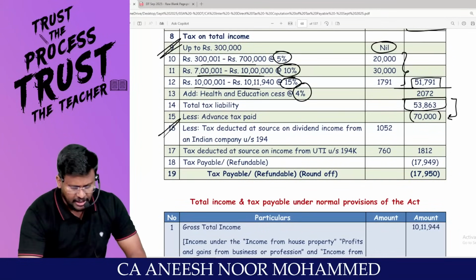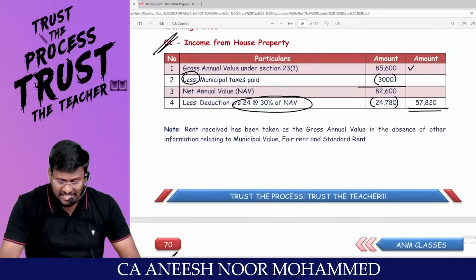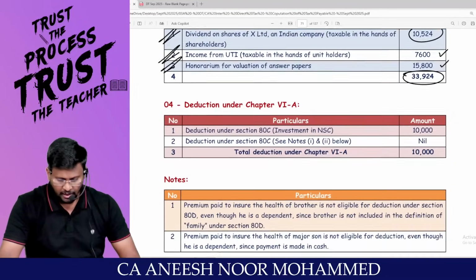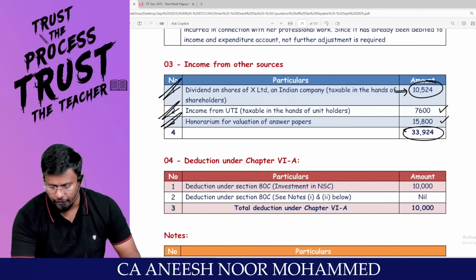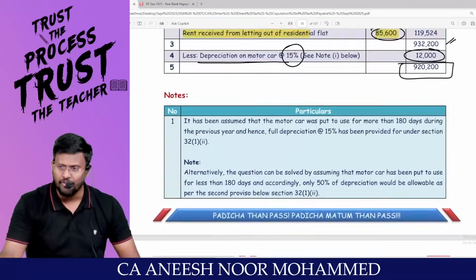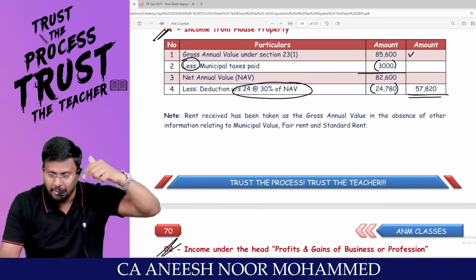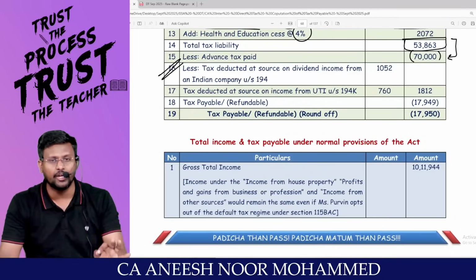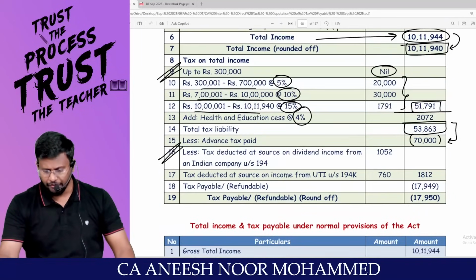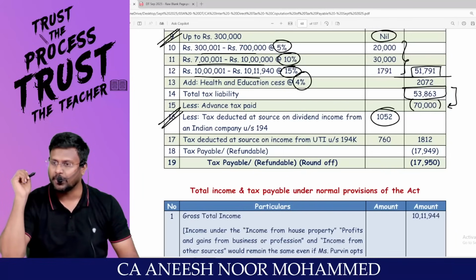Have we got any dividend from an Indian company? How much is the dividend he got taxed under the head IFOS? Dividend 10,524. Is this dividend more than 5,000? That means it is more than the threshold limit. Then the company is liable to deduct TDS under section 194 at the rate of 10%. So on that, they would have deducted TDS at the rate of 10%.